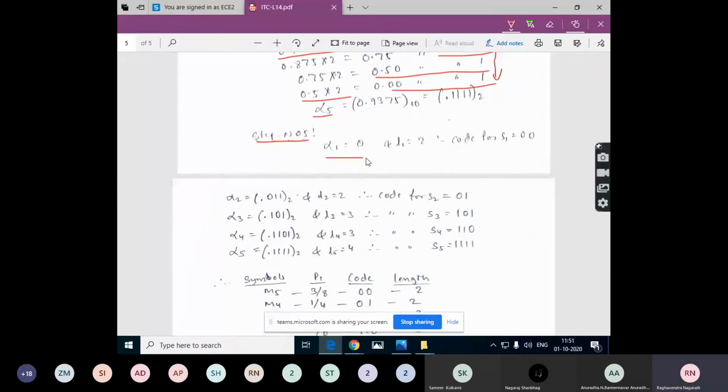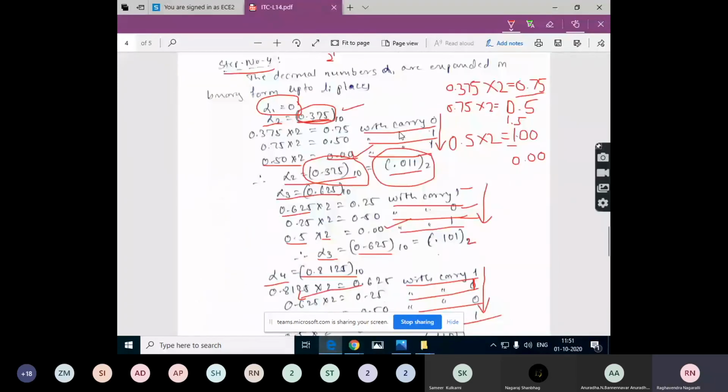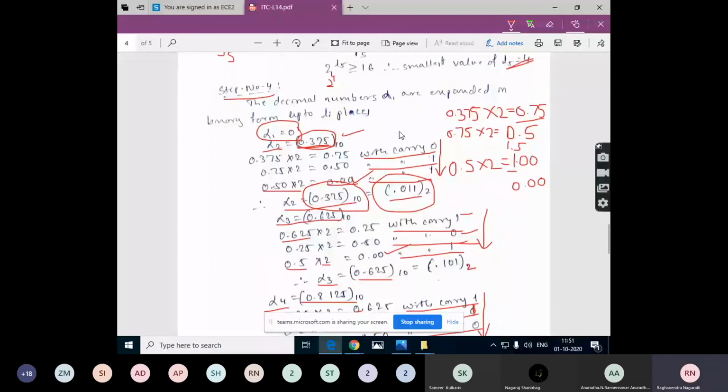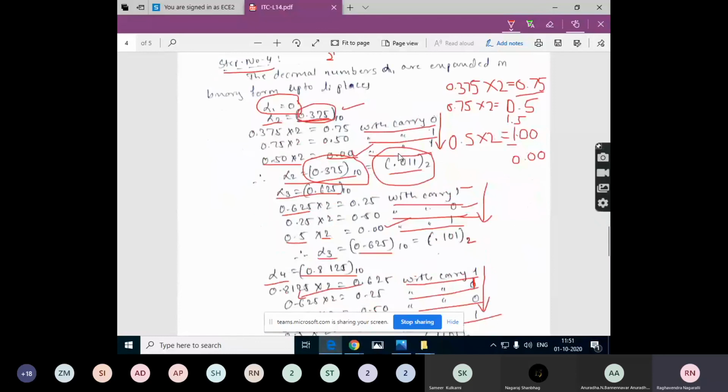So for alpha 1 we have 0. And the length for alpha 1 is what? We have calculated the length in step number 3. So the length for alpha 1, that is L1, is equal to 2.